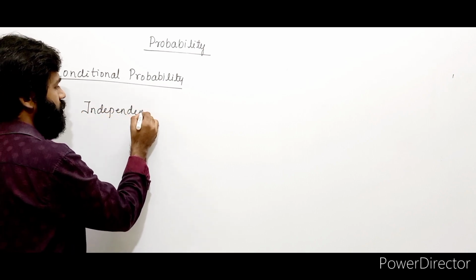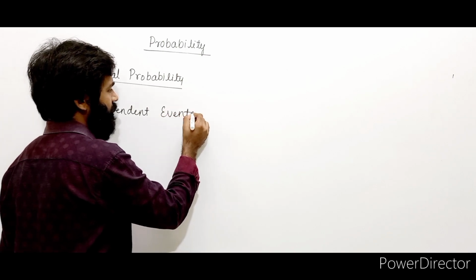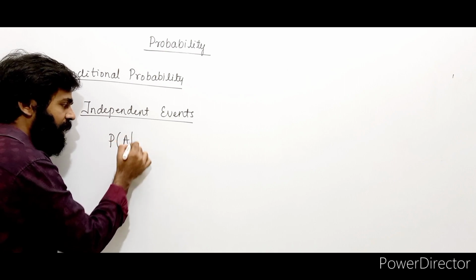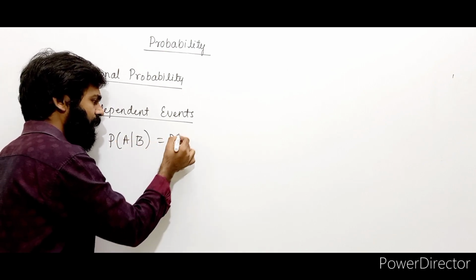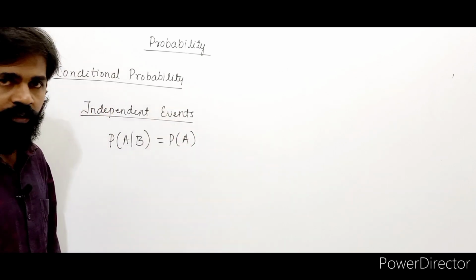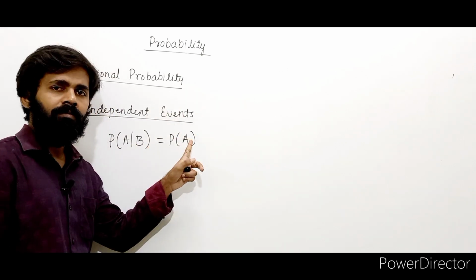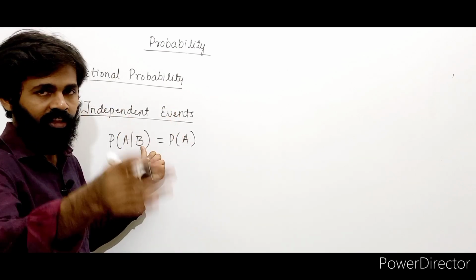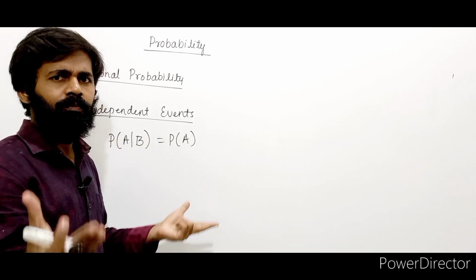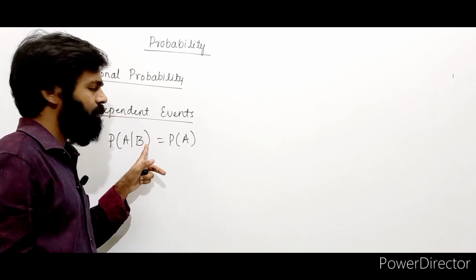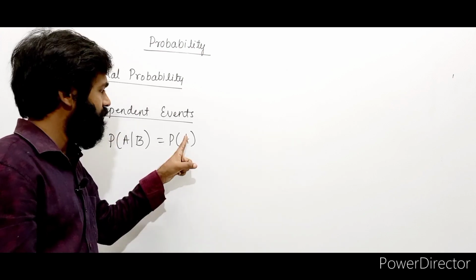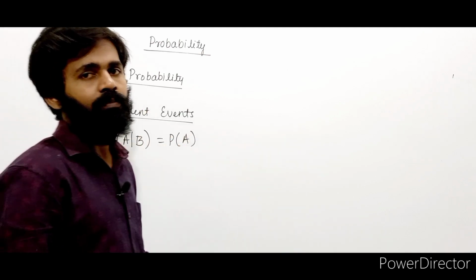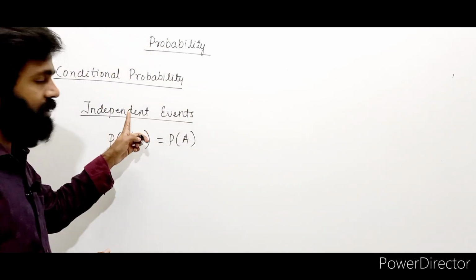Independent events means what? Independent events means the probability of A bar B is equal to probability of A only. If probability of A bar B is equal to probability of A, what does it mean? Whether B has happened or not, A doesn't depend on B. Whether B has happened or not, A may happen. It doesn't depend on the event B. In that case we call them independent events.